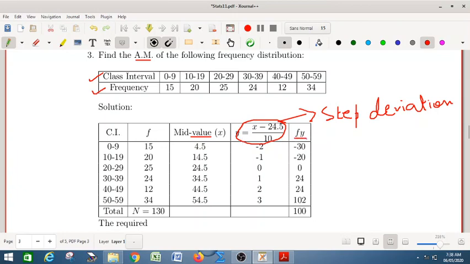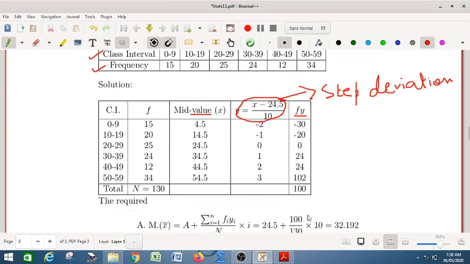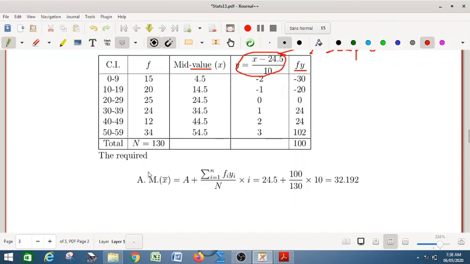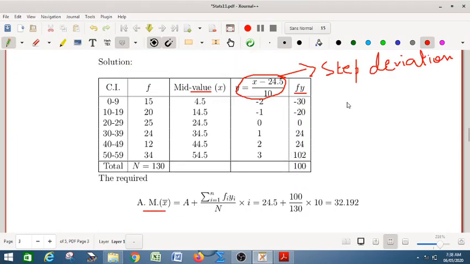Next we calculate fy and the sum of fy. What we require is x bar. Using the formula, if you cross multiply, it gives you 10y equal to x minus 24.5.